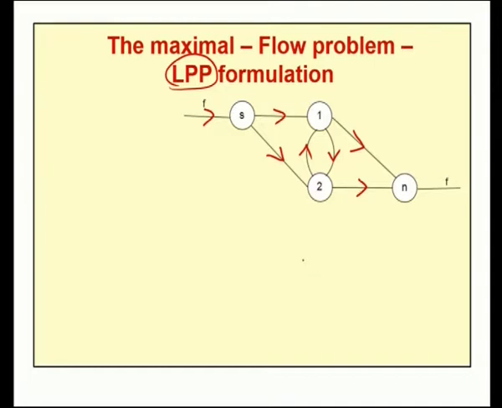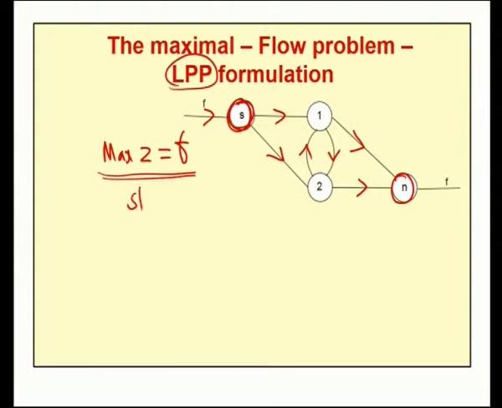Now, we try to form a linear programming formulation for the given network problem. Now, we consider the source node. For the source node, first we have to check the conservation property. Before that, our aim for this problem is to maximize Z equal to F. Our aim is to find the maximal flow from the source node to the sink node N. Therefore, our objective is maximize Z equal to F.